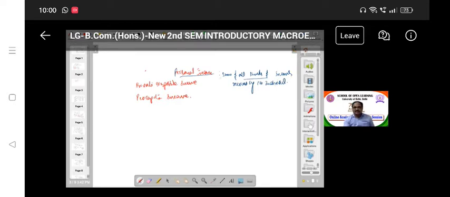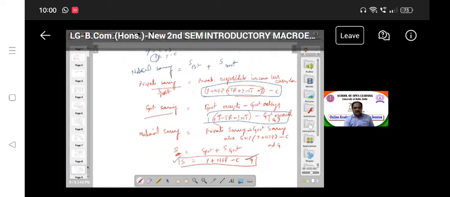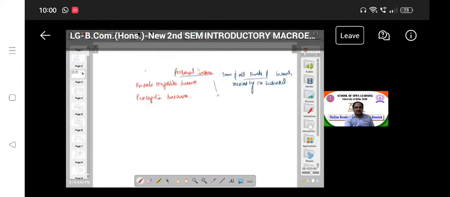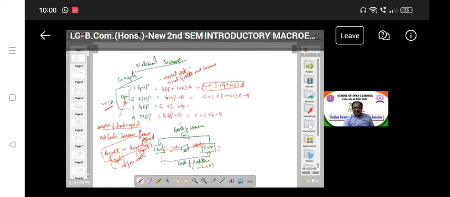What are the components of private income? NNP we already know, that is the net national product. This is NDP, and this is NNP. NNP is one component, which we call national income. Here there is some concept we also need to discuss.